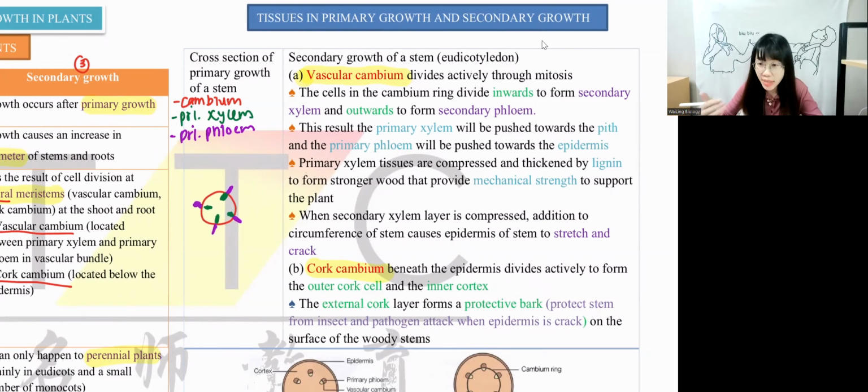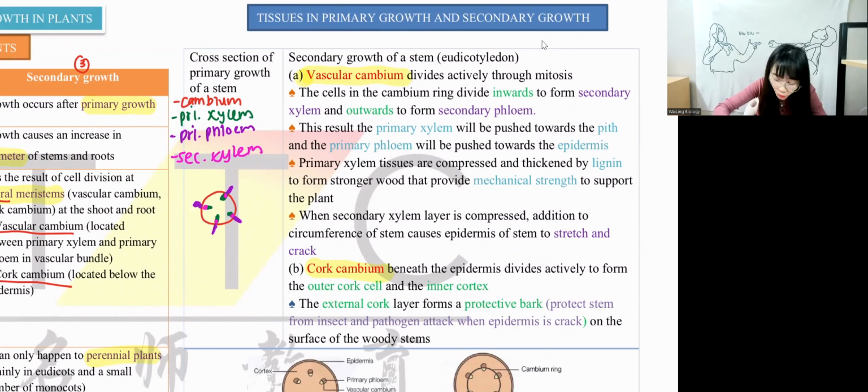Because we want to carry out secondary growth, we have to form secondary xylem and secondary phloem. How do we form them? We form them from the cambium. Remember, what is the function of cambium? Cambium is to form xylem and phloem, right? So to form secondary xylem and secondary phloem, I also form them from the cambium. Inside, after the primary xylem, I will form secondary xylem. Okay, inside the ring is secondary xylem.